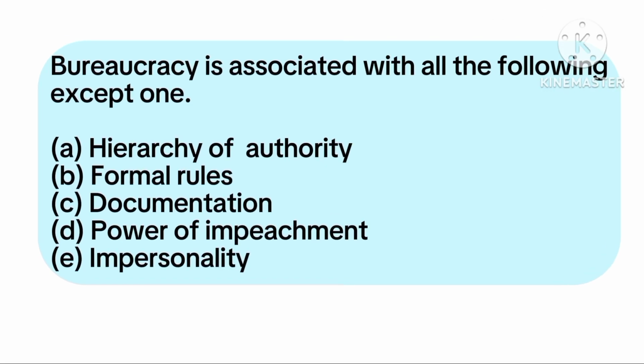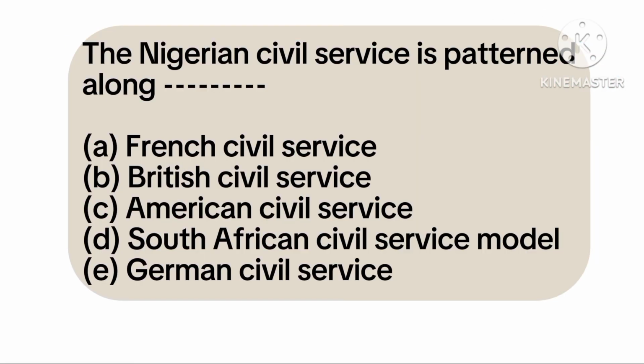The next question we have: Nigerian civil service is patterned along dash. We have option A: French civil service, B: British civil service, C: American civil service, D: South African civil service model, E: German civil service. Okay, now Nigerian civil service is patterned along British civil service, not American, not South African, but along British civil service. Now let's move to the next question.